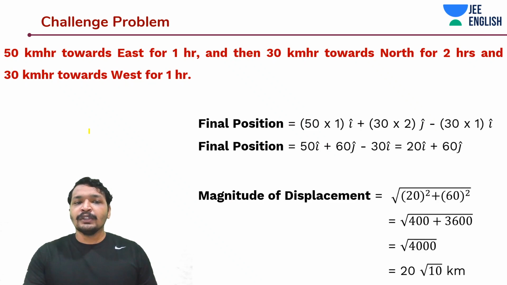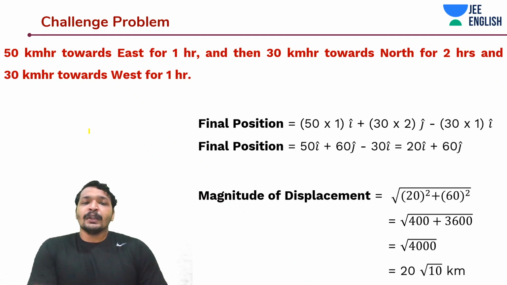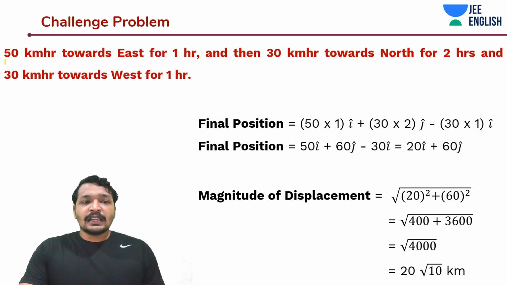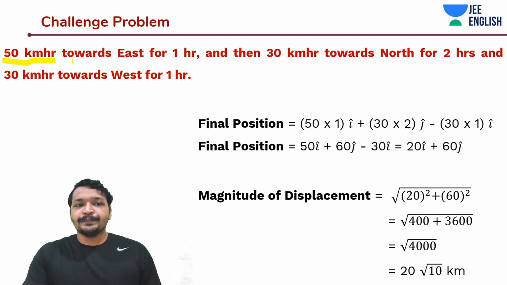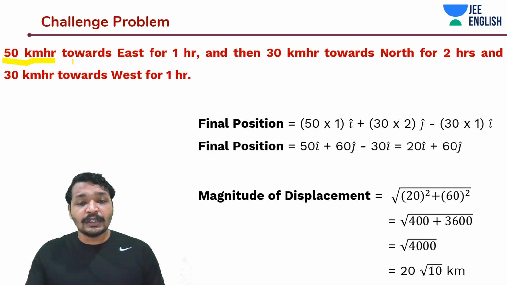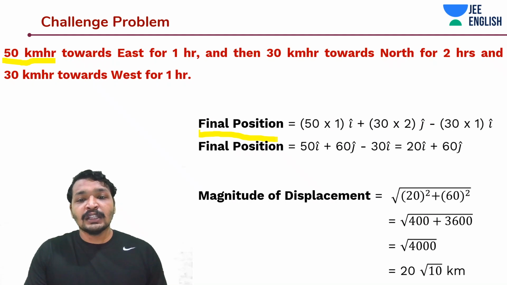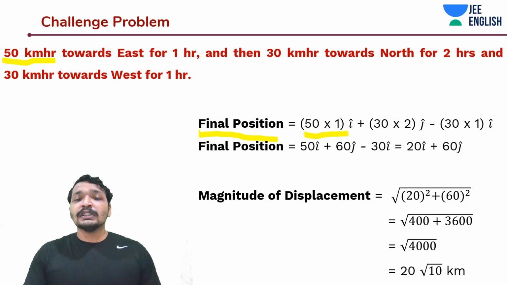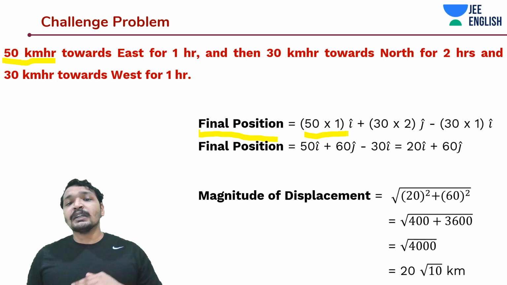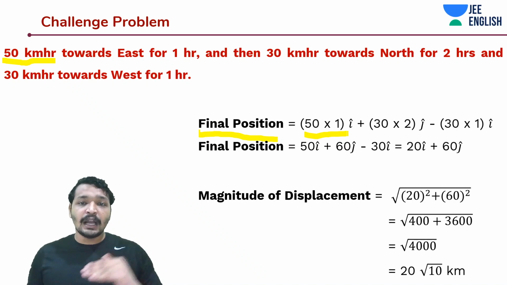Okay, we know the magnitude of distance from there. For the first hour, it's traveling with 50 km/h speed. We need to calculate the position. When we are talking about displacement, we need to calculate the final position. So that's going to be 50 into 1 hour i cap, because it has traveled in 1 hour, it would complete 50 kilometers along the x-axis. So it's 50 i cap.